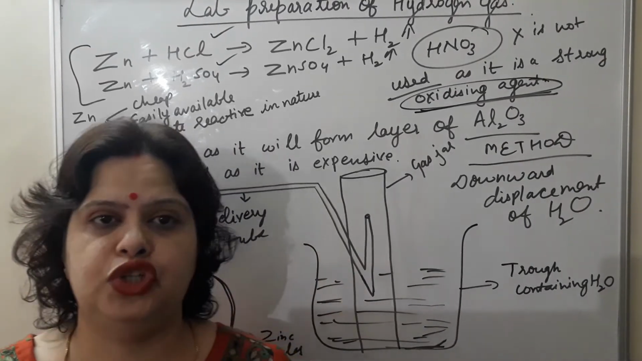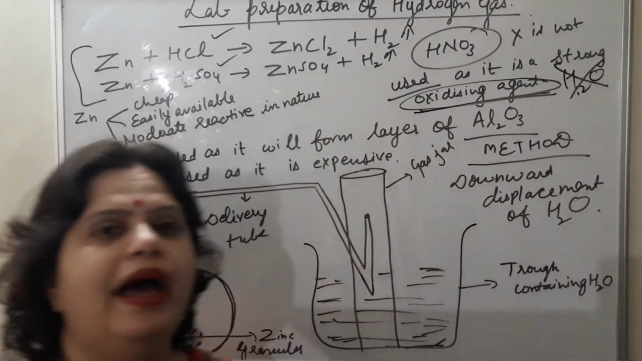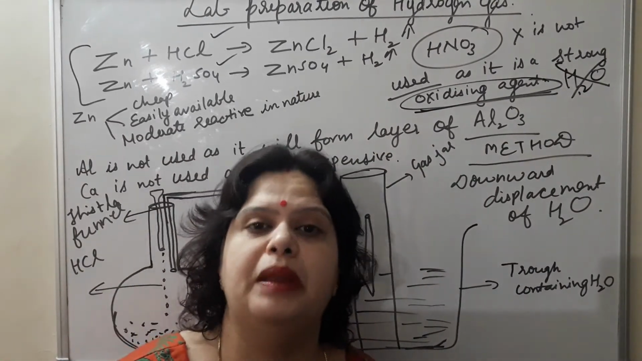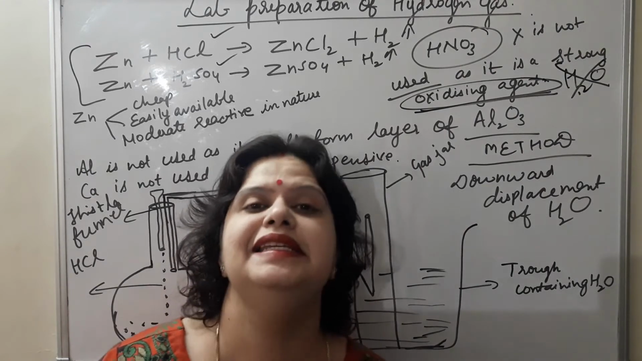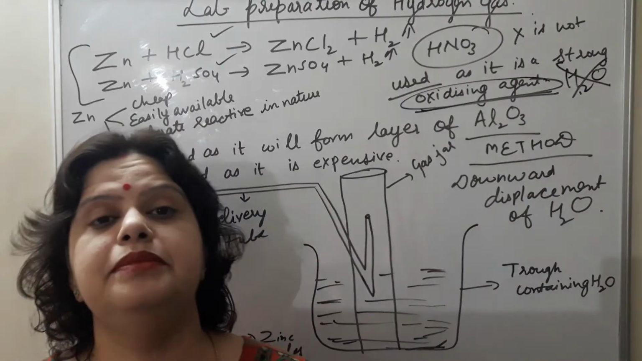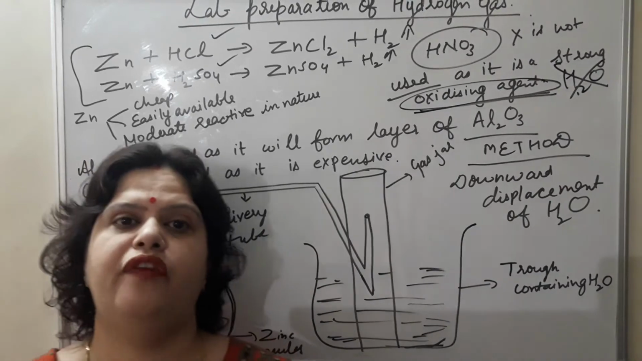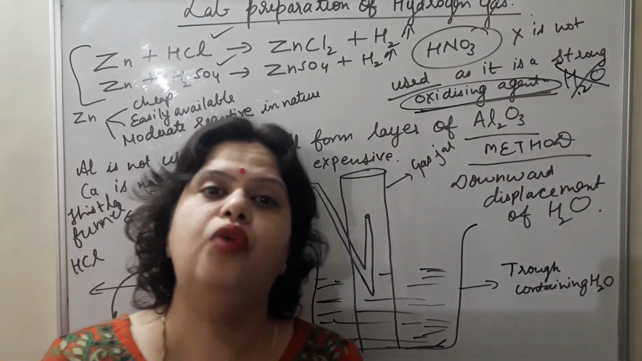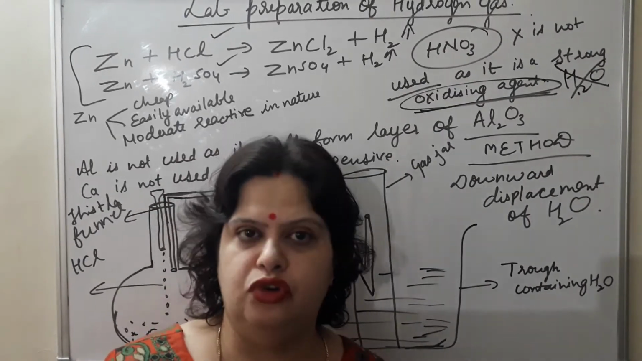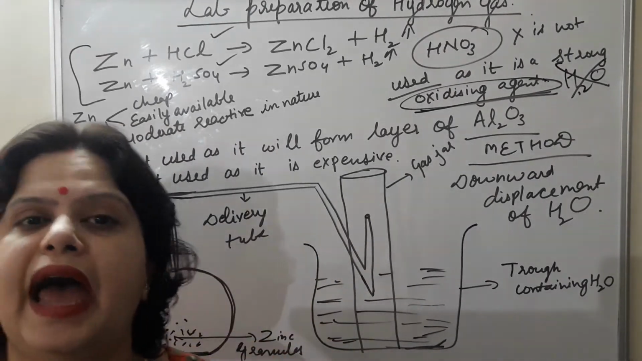So instead of hydrogen gas, it will form water, which is not required. That's why HNO3, that is nitric acid, is not used for the laboratory preparation of hydrogen gas, as it is a strong oxidizing agent. So it will oxidize hydrogen. If I am saying it will oxidize hydrogen, means what? It will add oxygen to hydrogen. So instead of hydrogen, water will be formed, which is not required in this case. That's why either hydrochloric acid or sulfuric acid is used for the laboratory preparation of hydrogen gas.